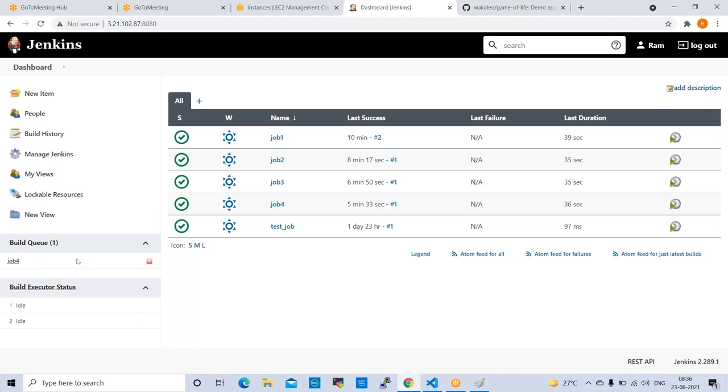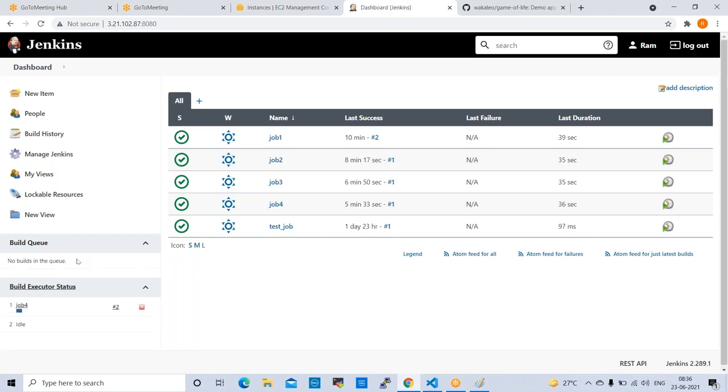Yeah. Job 4 is in queue. Now it will start. Sir, is there any scenario that if any job has an issue, then the other jobs will stop, or else they will run? Yeah, we'll see that once it is complete.